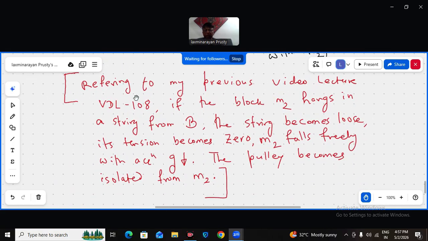So again, I am referring back to my previous video lecture VDL 108. If the block m2 hangs in a string from B, not rigidly attached, then string becomes loose and the tension becomes 0 in that m2 block. So m2 falls freely with acceleration g. The pulley becomes isolated from the m2 because that tension in the string supporting the block m2 is 0. So they are as good as not present for as far as the motion of the pulley is concerned.